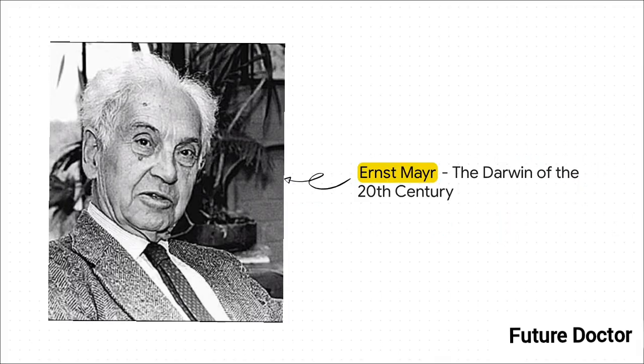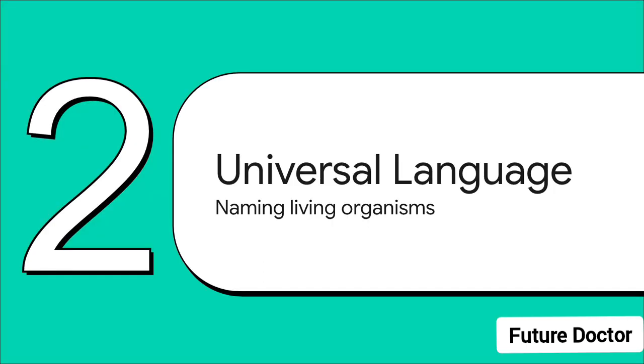Now, you really can't talk about the diversity of life without mentioning the giants who helped us understand it. Take Ernst Mayr, a legendary evolutionary biologist at Harvard University. This guy had a career spanning nearly 80 years. Mayr is often referred to as the Darwin of the 20th century because he pretty much single-handedly made the origin of species diversity the central driving question of evolutionary biology. He also pioneered the currently accepted definition of a biological species, so his work is literally the foundation for how we organize life today. Moving on to Section 2, creating a universal language, how we name all these living organisms.